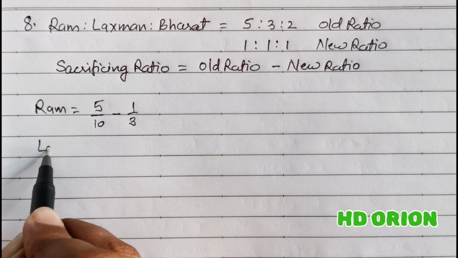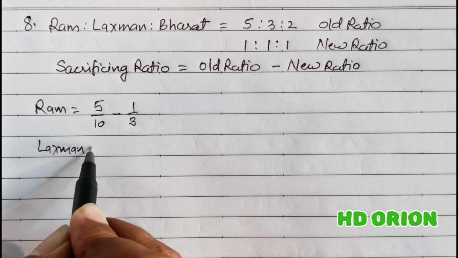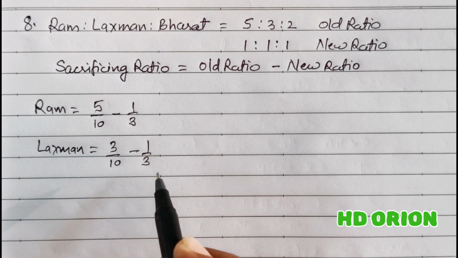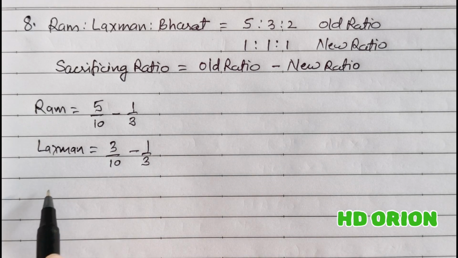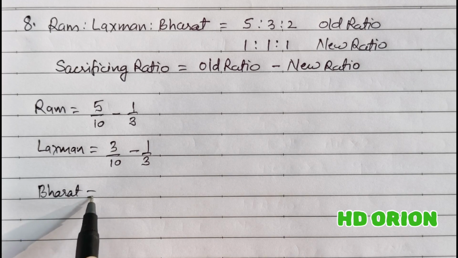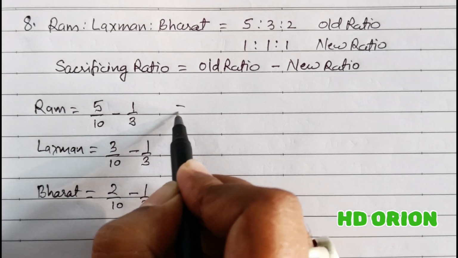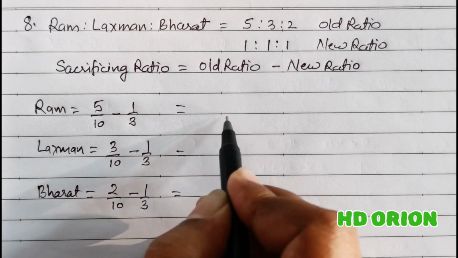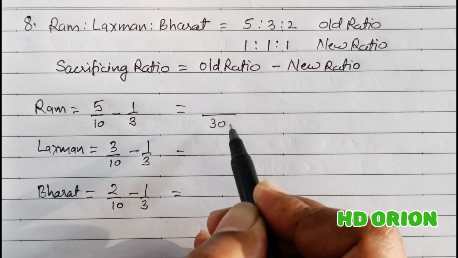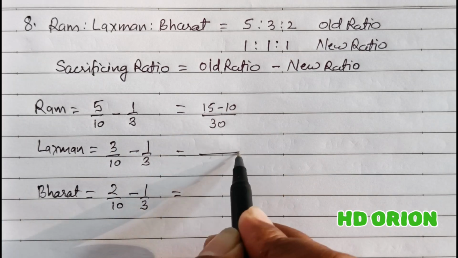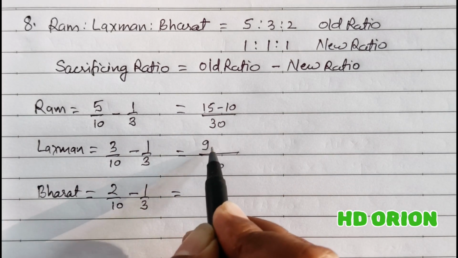For Lakshman, old ratio is 3/10 minus new ratio 1/3. And the last partner Bharat, 2/10 minus 1/3. Now calculate this, taking LCM, it is 30 in the denominator: 15 minus 10, 9 minus 10, 6 minus 10.